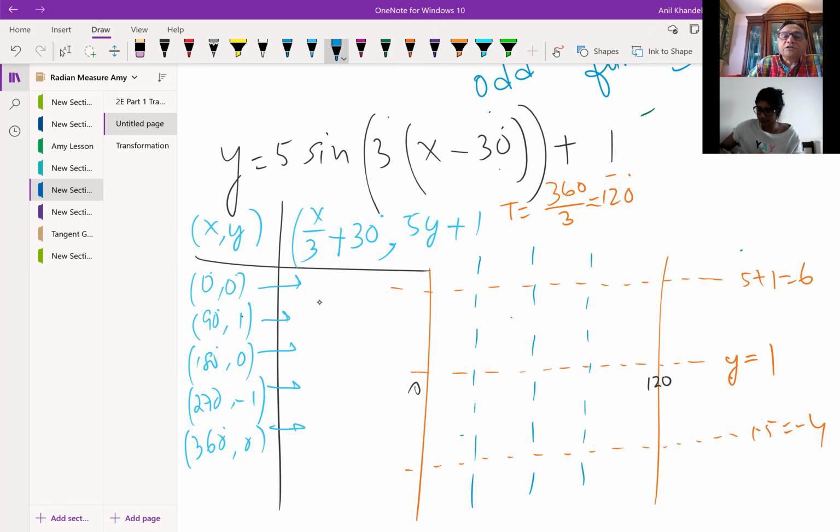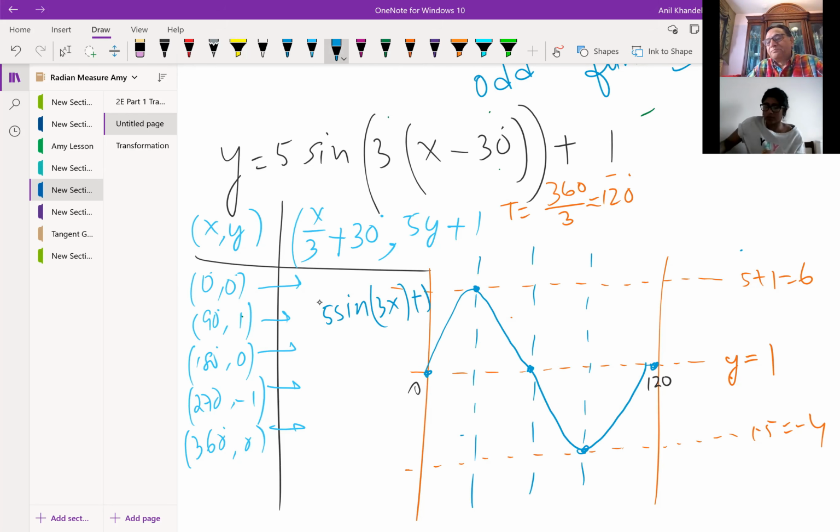Now, your sine wave basically will start from 0, go to the maximum, come back to 0, go to the minimum, and then back to 0. You get a sine wave. Do you see the sine wave? So this is the sine wave, which is basically the function y equals 5 sine 3x plus 1. First step.